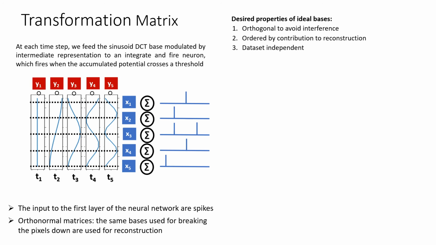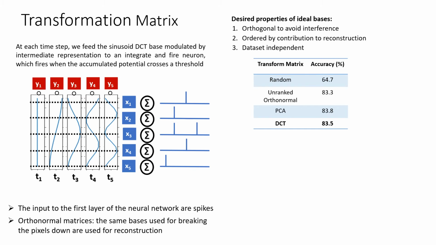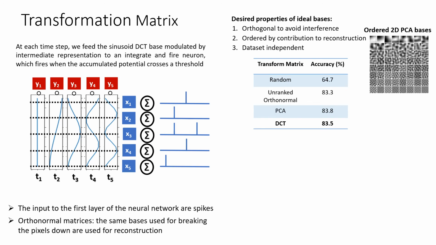The desirable properties of the ideal set of bases are that they be orthogonal to avoid interference. We show that a random matrix results in accuracy drop that can be recovered by using an orthonormal transformation matrix. The second desirable property is that the bases are ordered by the contribution to reconstruction of input. We show later that this allows us to drop the non-significant bases in order to do resource adaptive inference. These two properties are satisfied by both the PCA transform and the discrete cosine transform, which give similar results. We use DCD since it has the additional benefit of being dataset independent.